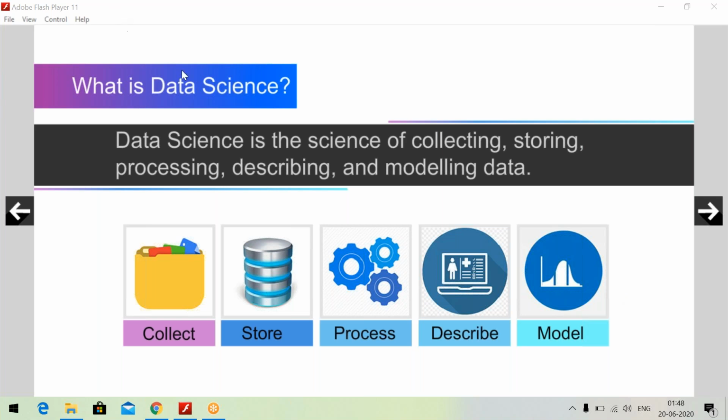What do we teach in the MSc Data Science course? During the first semester, you will learn a lot about the mathematical and statistical techniques that are related to data science. We don't teach everything that is available in mathematics and statistics, only those portions that are related to data science. And what do we teach during the second semester? We teach a subject known as machine learning, and we teach a subject known as deep learning during the third semester. During the fourth semester, the students do a major project.